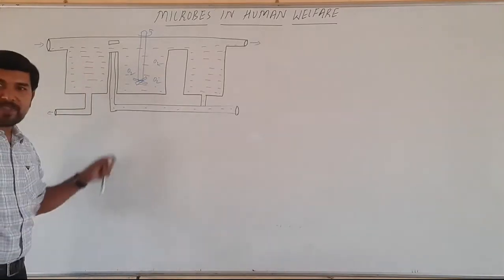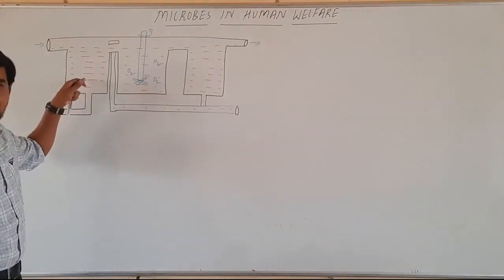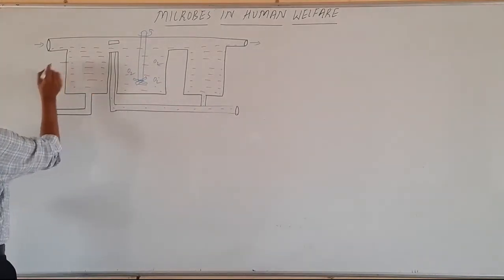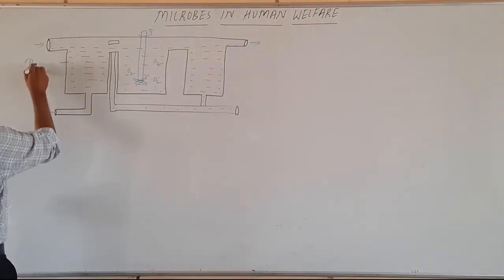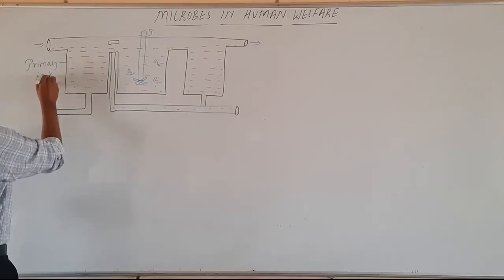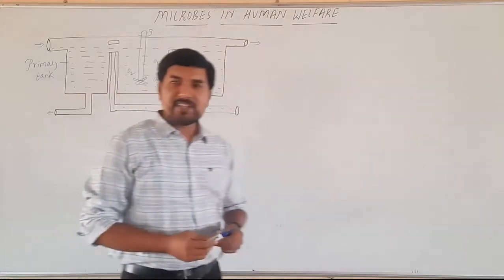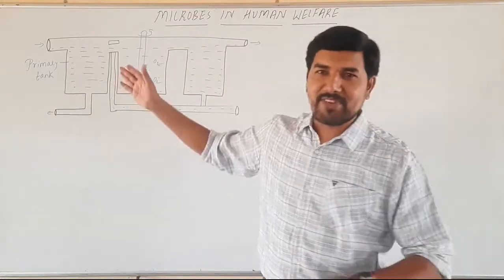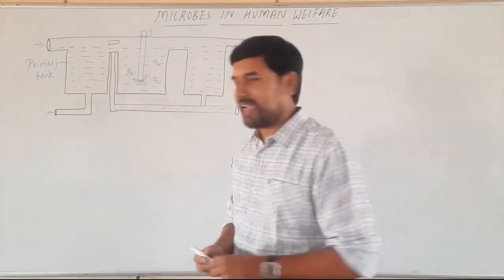This tank, the first tank that we can see here, is the primary tank. Now initially, whatever primary treatment occurs, it occurs in this first tank which we call the primary tank.